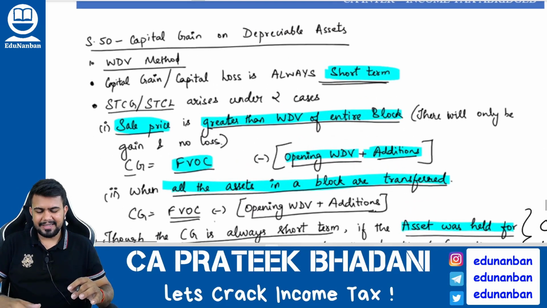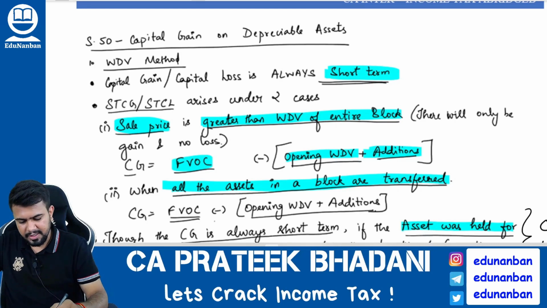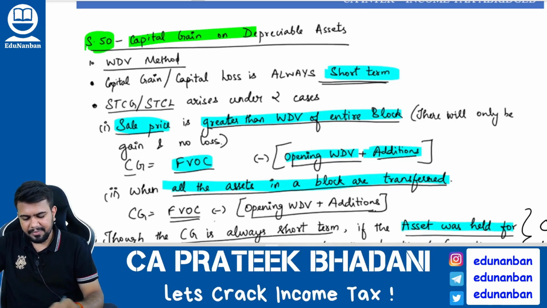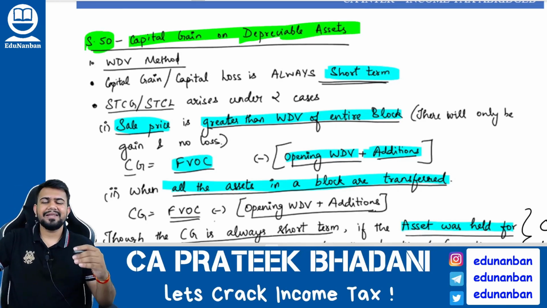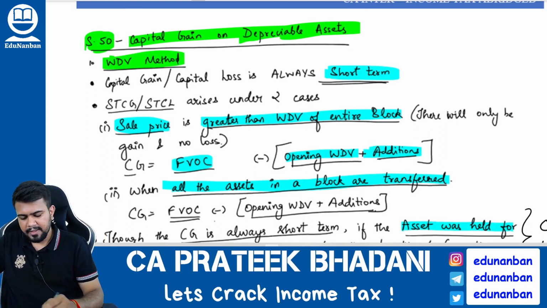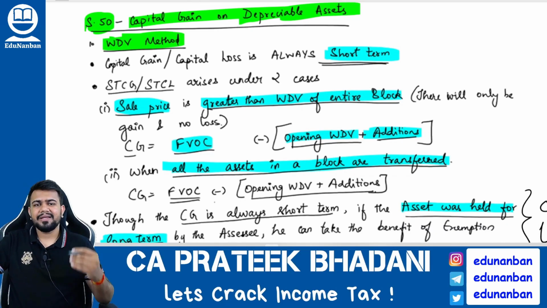Now lastly, let us discuss capital gain on depreciable asset. Section 50 deals with capital gain on depreciable asset. Firstly, let us talk about depreciable asset on which WDV method will apply. Sir, when will capital gain arise? Capital gain will arise in two cases.